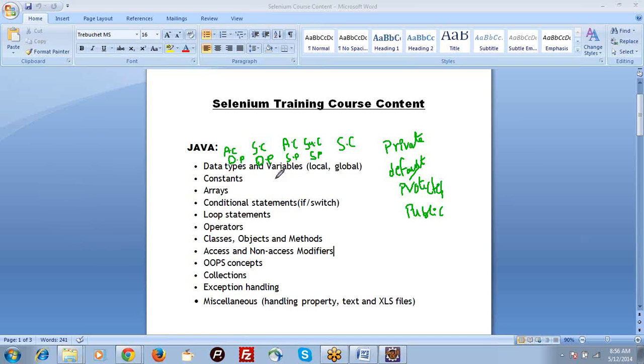So we have packages in Java, right? Subclass means if a class extends another class, then the first class will become the subclass and the other class will become the superclass. If you don't have any relation between two classes, in that case we will call it any class. So if you have a class, either it will be a subclass or any class. There are two combinations, and it could be in the same package or it may be present in different packages. So these are the combinations we have.